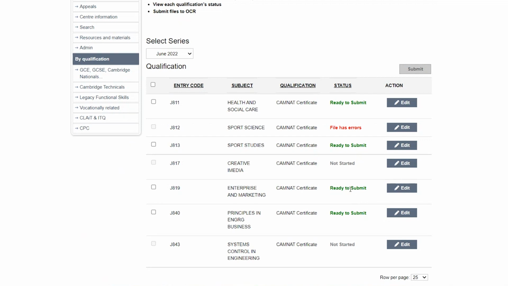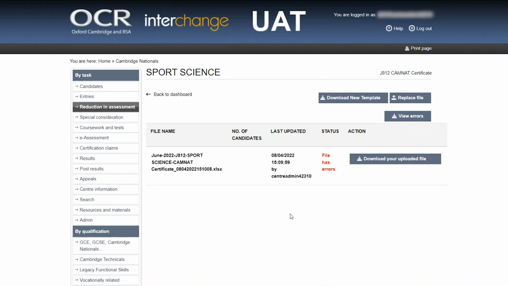Once validation is complete, the file will now show as ready to submit, or it could show as file has errors. So we will now show you the process of amending a file should you have any errors showing. To do this, select the qualification that is showing it has errors and needs amending by clicking on the word Edit on the screen next to that qualification.